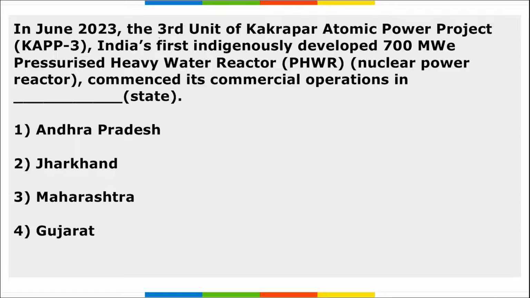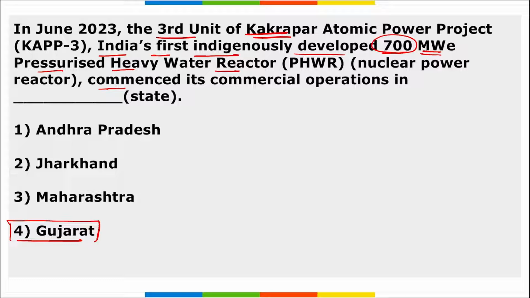Next, the third unit of the Kakrapar Atomic Power Project, India's first indigenously developed 700 megawatt pressurized heavy water reactor, commenced commercial operation in which state? It has commenced commercial operation in the state of Gujarat, right? And this is at the Kakrapar site of Gujarat.